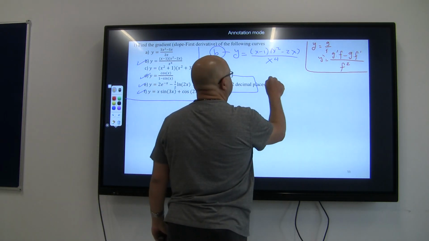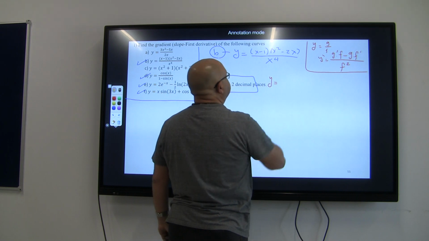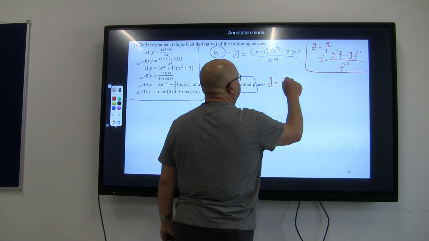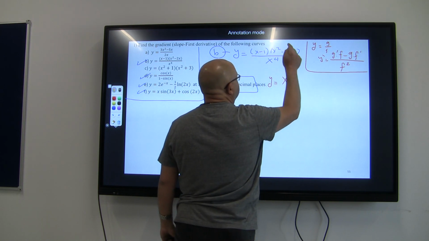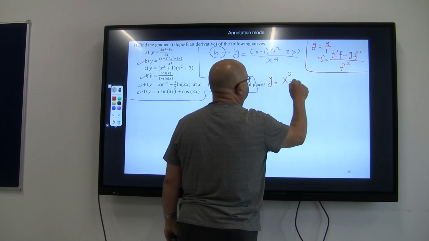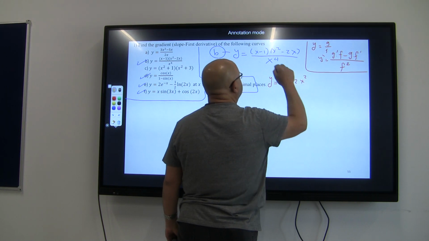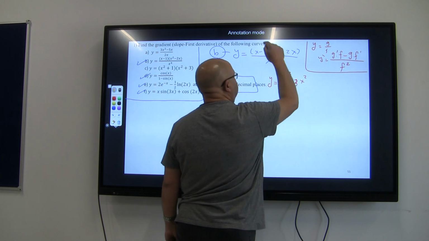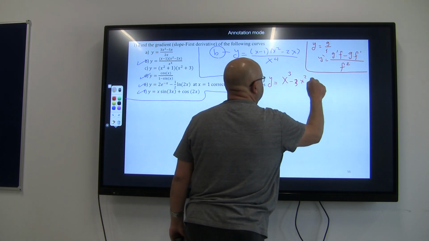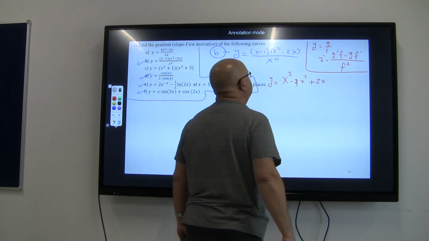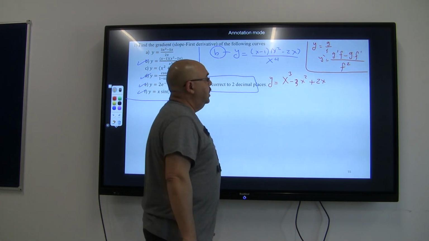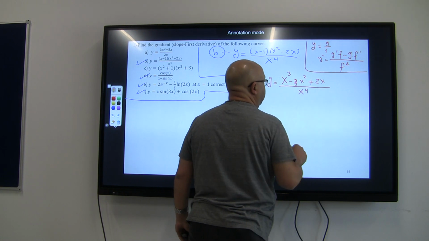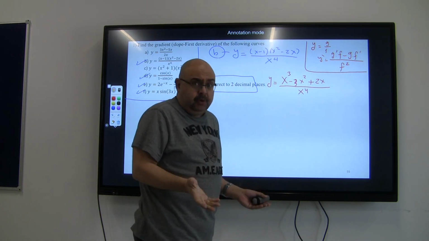I will start writing y, which is simply going to be x squared times x, or multiply x in all these terms. So it's going to end up as x cubed, then x times negative 2x, so it's going to be negative 2x to the power of 2. Minus 1 times x squared, so this number is going to be negative 3x squared. Negative 1 times negative 2x is going to be plus 2x. Please review these steps with me. Divided by x to the power of 4.